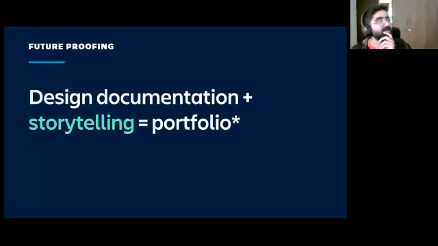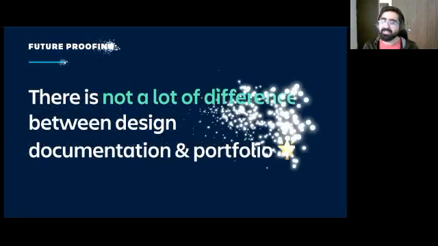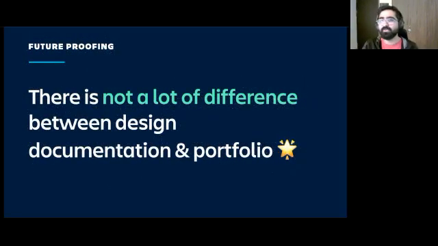I spoke about a hack around design documentation becoming your portfolio by adding storytelling. I want to end by saying that's not necessarily true. If you start getting a hang of building your portfolio and make the storytelling part a natural aspect to the way you document, eventually your design documentation will become your portfolio.